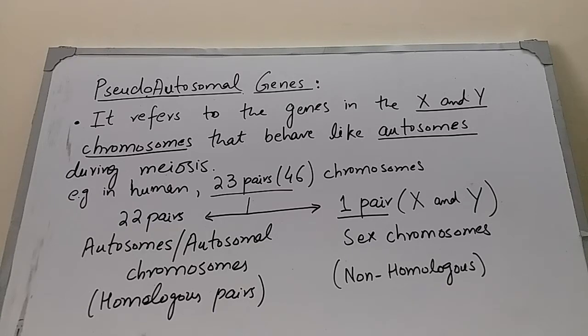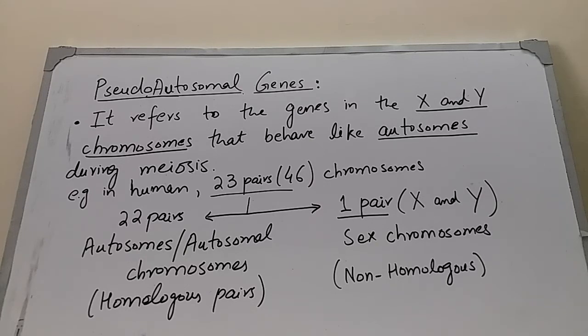Now, the difference in size. X is much larger in size than the Y chromosome, spanning about 155 million base pairs. This is the difference in size. So they are also called the non-homologous pair. The X and the Y chromosome are the non-homologous pair, and these non-homologous chromosomes do not undergo crossing over or shuffling of genes.